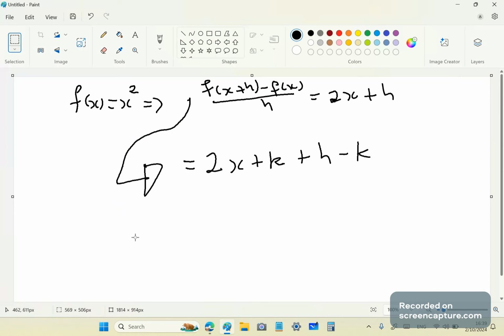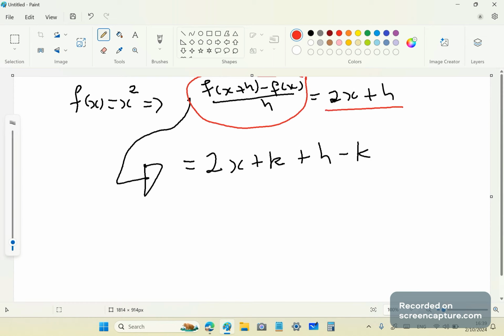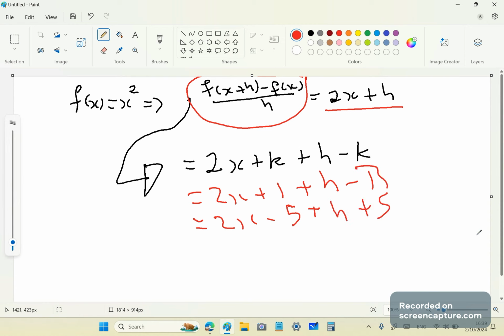So this is what the idiot comes up with. He says that if you have a function like f of x is equal to 2x squared, then if we simplify this difference quotient, we're going to get that, right? But he says you can rewrite that in many ways like this. So 2x plus 1 plus h minus 1, etc. So, the imbecile will say things like this. But now the problem is that all of these are not different from this. They're exactly the same as this. You know why? Because when you simplify them, they all result in 2x plus h.